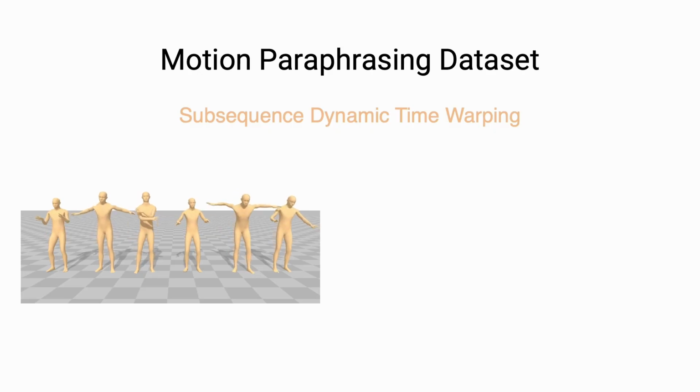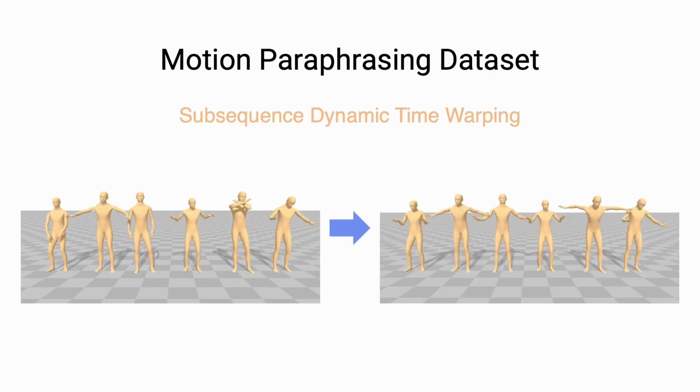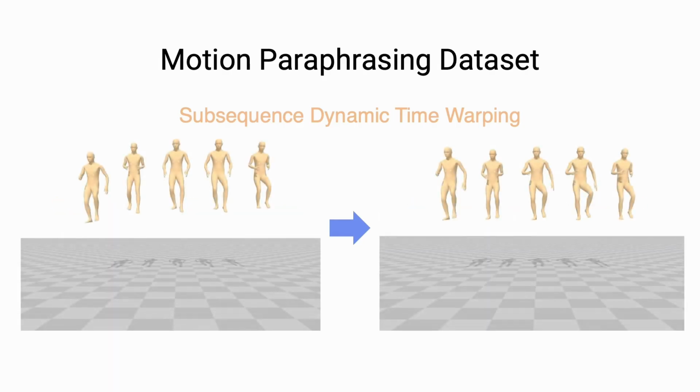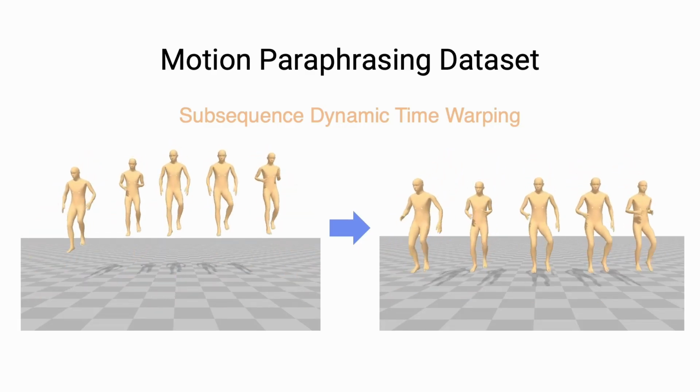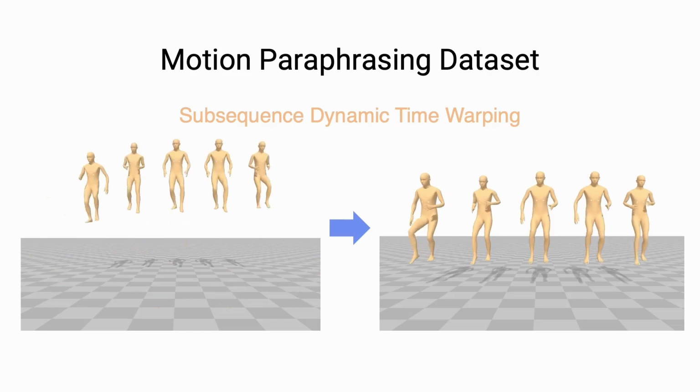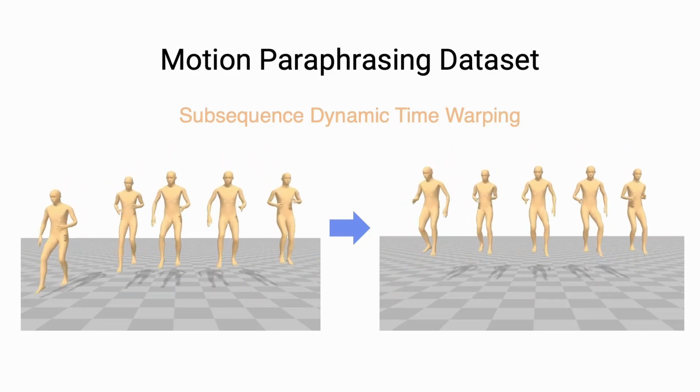To address this, we use dynamic time warping to find optimal corresponding subsequences and retime the motions to improve temporal alignment. This works well to align actions in non-periodic behaviors while maintaining actor-specific details in the performance. It also works to align phases in periodic motions like walking down stairs. This allows the retargeting model to learn semantic correspondences between paraphrased motions.